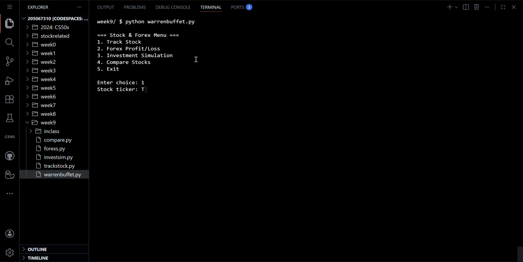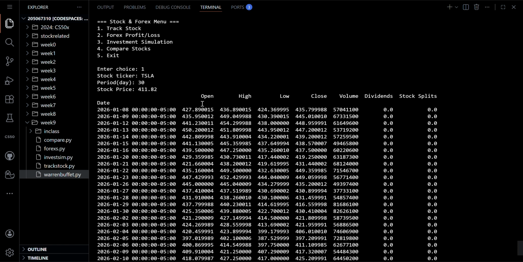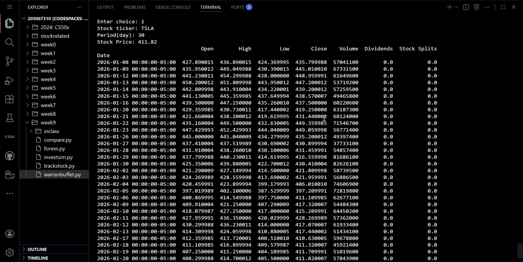Let us track a stock, for example Tesla. You can choose whatever stock you want, but Tesla is my example here. For example, for 30 days, and you will get the raw data here, including the high and low prices, and also the volume.